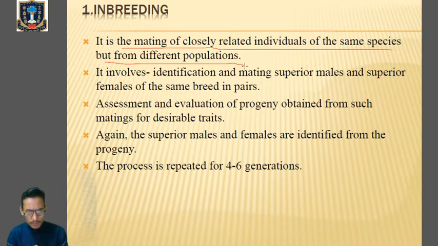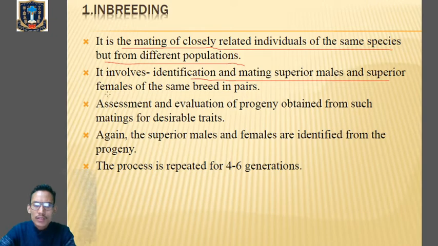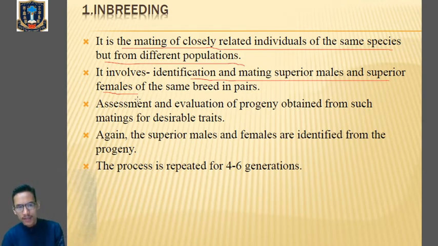Now over here, what are the steps or procedures? First of all, it involves the identification and mating of the superior male and superior female. I have told you that in breeding, the first criterion is to select the superior male and the superior female. That means the desirable characters we need must be present in the parental organisms.